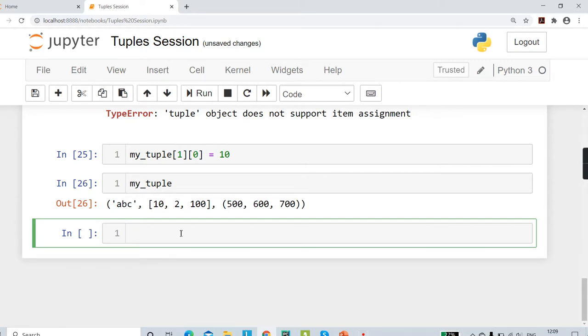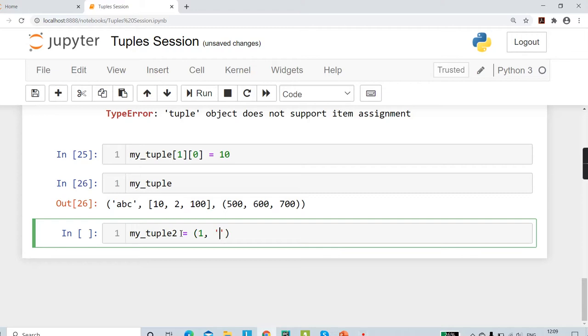Now let's look at the slicing of our tuples. Okay, for slicing, let's create a new tuple. So I'm going to call this again my tuple 2, and inside this, let's create a new tuple.